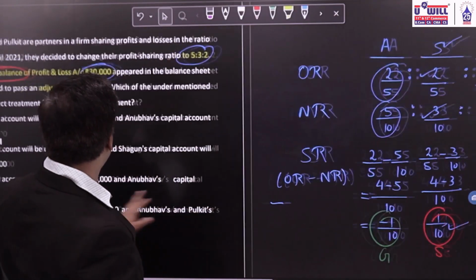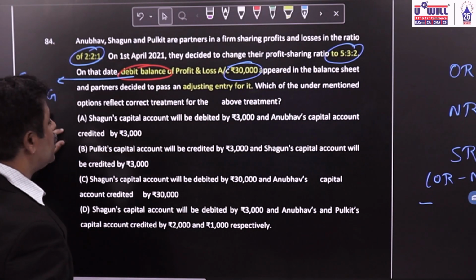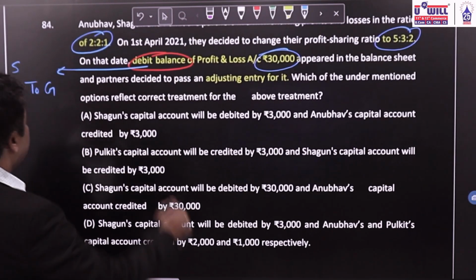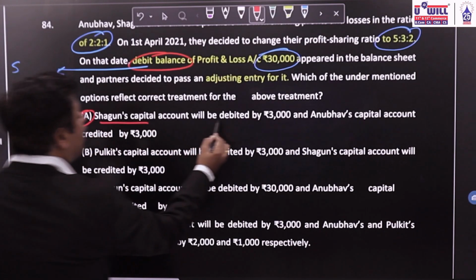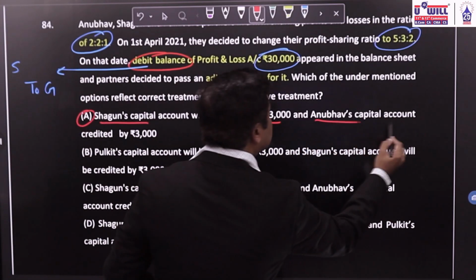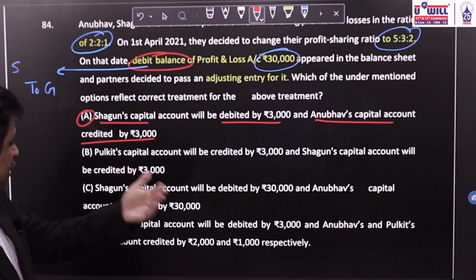Means what will be the correct option over here? If you have to debit Shagun and credit Anubhav 3,000 rupees, you all can see this is the correct option. Shagun's capital we have to debit with 3,000 and Anubhav's capital account we have to credit with 3,000. Still, let us read the other options.